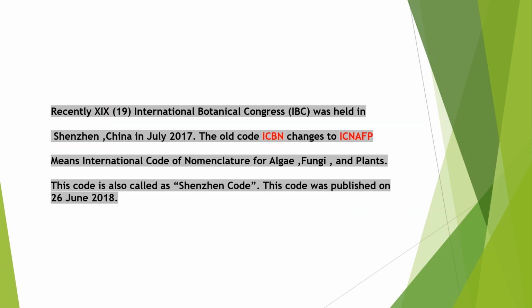Recently, the 19th International Botanical Congress was held in Shenzhen, China in July 2017. And the old code ICBN, that means International Code for Botanical Nomenclature, changed to ICNAFP. That means International Code of Nomenclature for Algae, Fungi and Plants. This code is also called the Shenzhen Code. This code was published on 26 June 2018. So remember that the old code name for botanical nomenclature, ICBN, changed to ICNAFP.